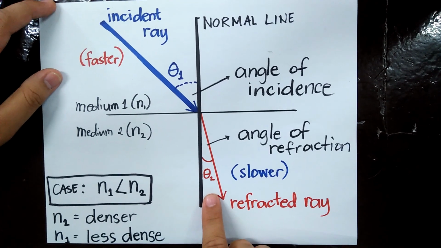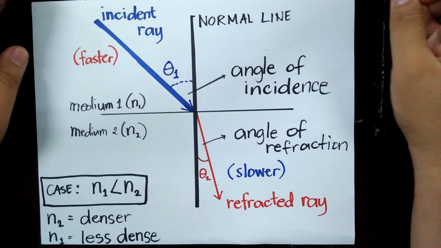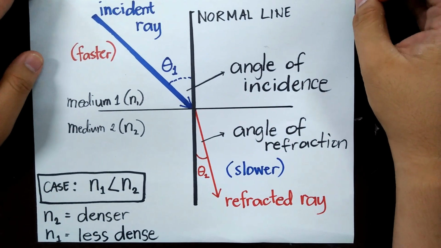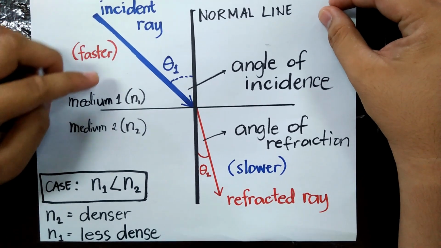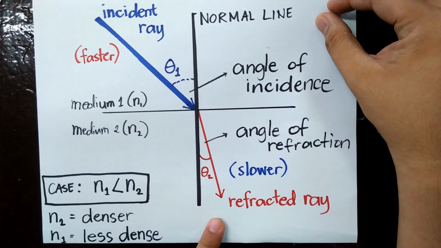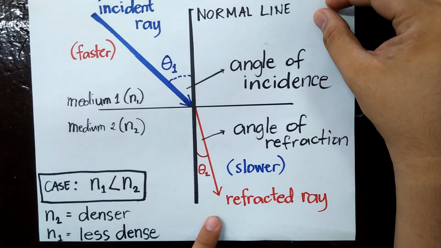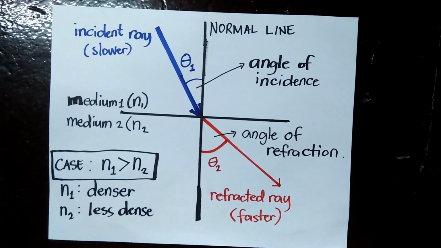So what is the implication right now? This would only tell us one thing, that if white light enters from a less dense medium, N1, to a denser medium, N2, white light travels slower. Let's take a look at another case.